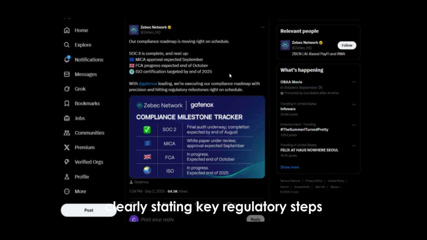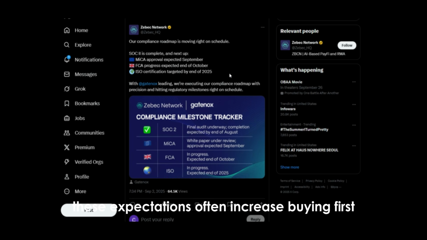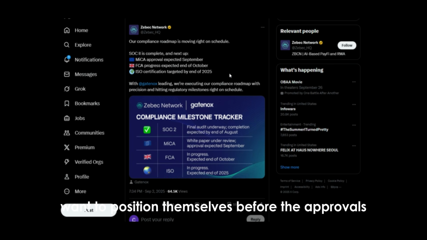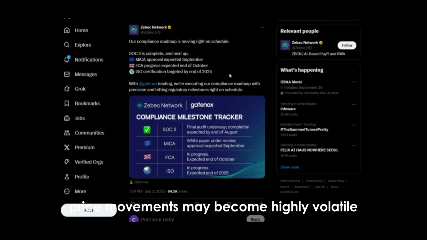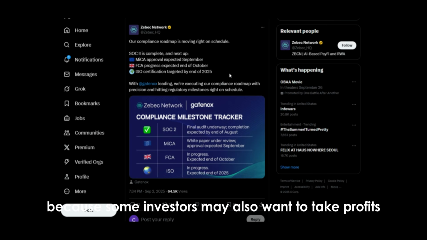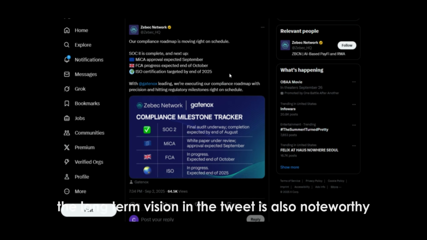Clearly stating key regulatory steps like MiCA and FCA on the timeline creates expectations for the price. These expectations often increase buying first as investors want to position themselves before the approvals. But once the approvals are officially granted, price movements may become highly volatile, because some investors may also want to take profits. The long-term vision in the tweet is also noteworthy.